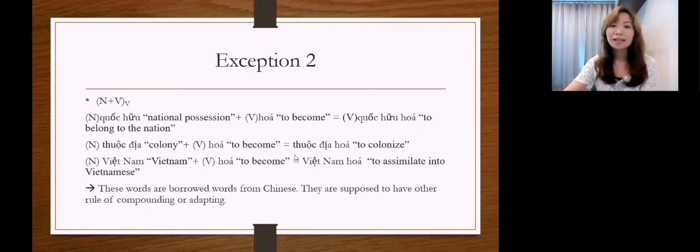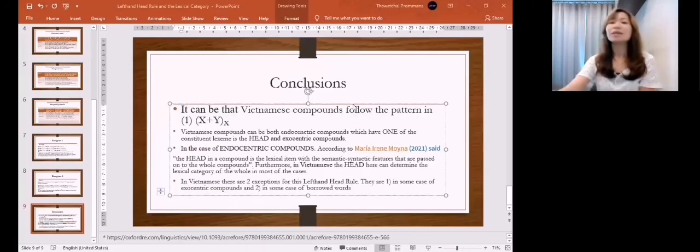Okay. Another case, you can see here the word thuộc địa hóa, to colonize, or the word Việt Nam hóa, to assimilate into Vietnamese. So we use this when we want to talk about words borrowed from Chinese or Western languages. When we borrow a word, we make it become Vietnamese by adding some tone or applying the Vietnamese rules to the word. So let me move to the conclusions of my presentation.